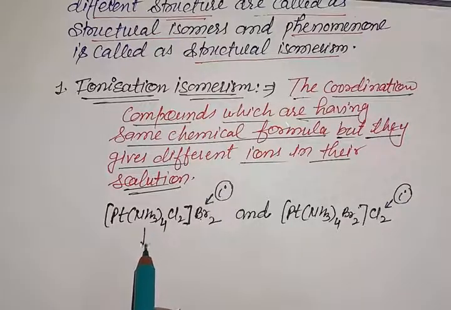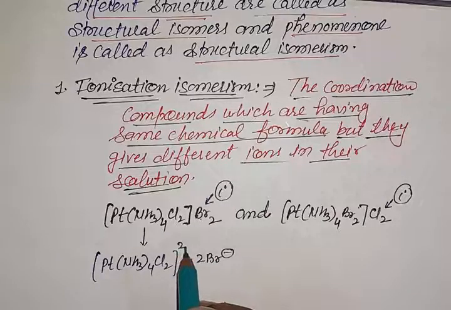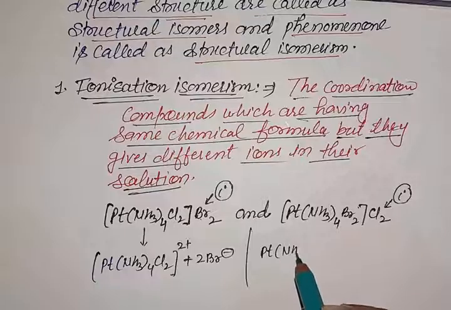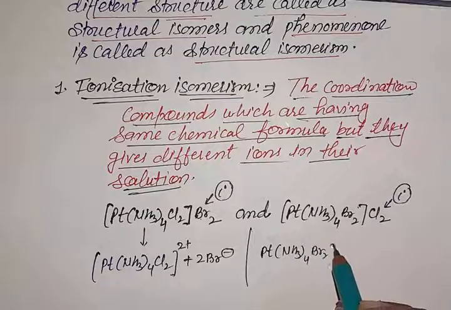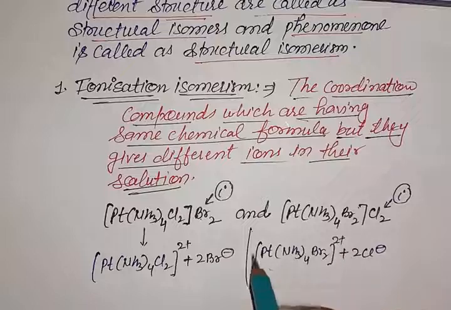So in the first complex, in solution it will form [Pt(NH3)4Cl2]2+ plus 2Br-, because 2 negative ions are removed from the metal complex, so the coordination sphere will carry a plus 2 charge. And in the case of the second metal complex, the ions are [Pt(NH3)4Br2]2+ plus 2Cl- detached from the coordination sphere, carrying 2 positive charge on the coordination sphere.